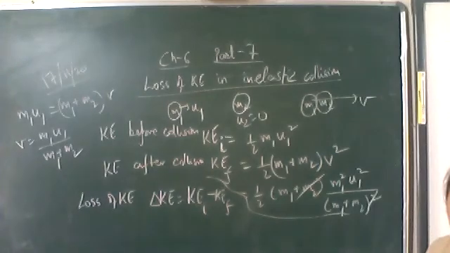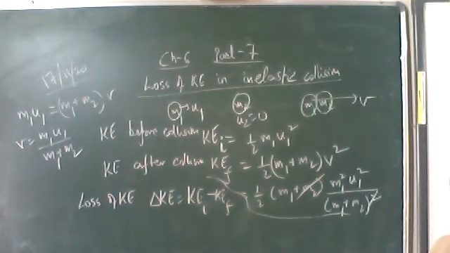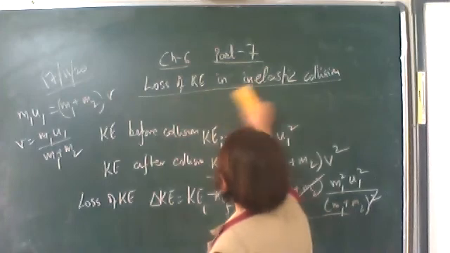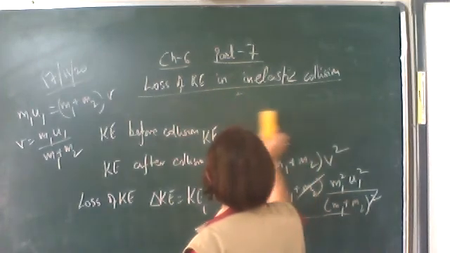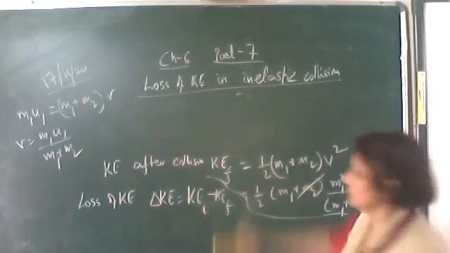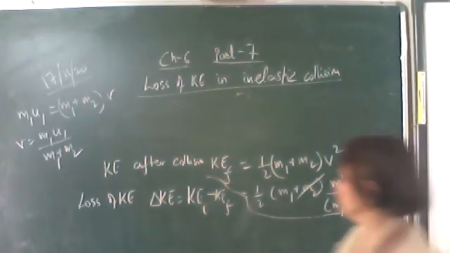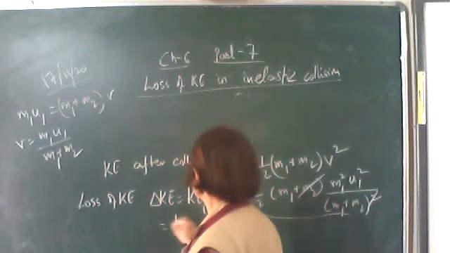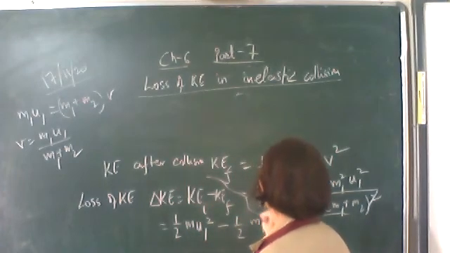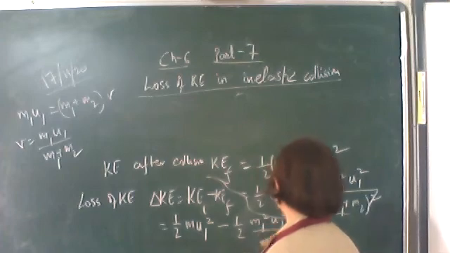I'll write the final expression over here: half m1 u1 square minus half m1 square u1 square upon m1 plus m2.